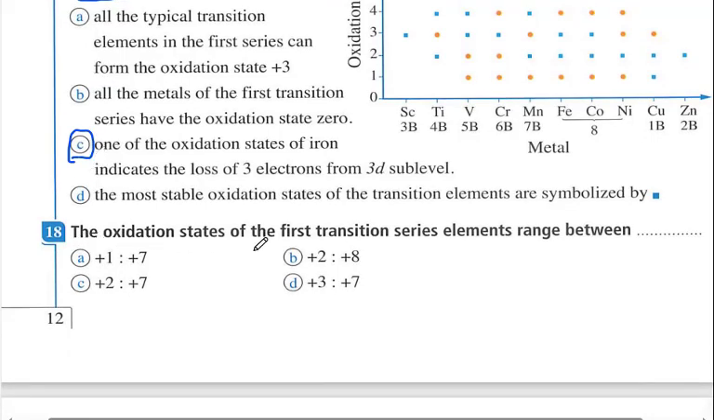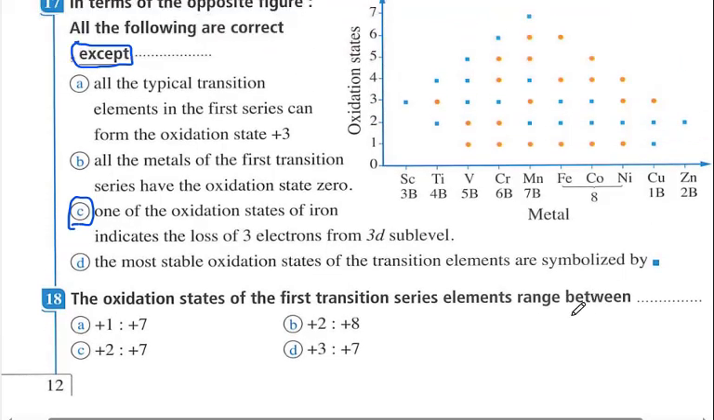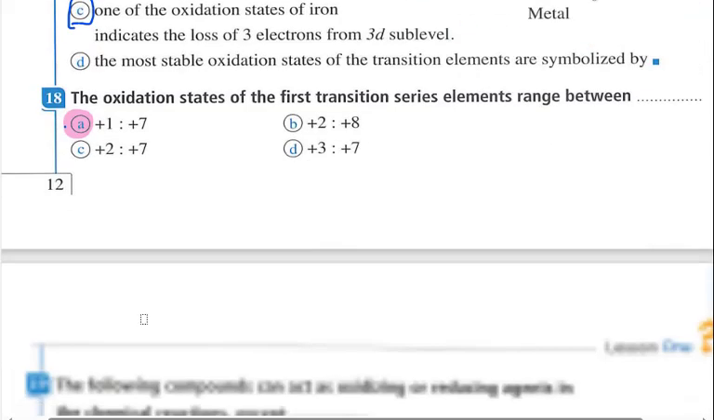Another question: the oxidation state of the first transition series elements ranges between positive 1 in copper, cuprous, to positive 7 in manganese. So this is the correct answer. The oxidation state of the first transition series ranges between positive 1 in copper and positive 7 in manganese. Let's have another question.